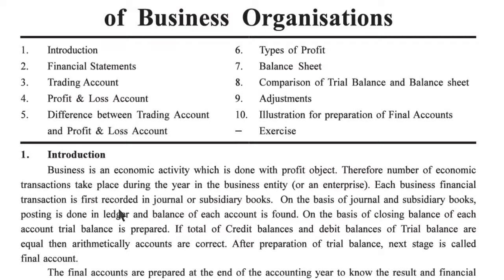From the closing balance of the ledger we prepare the trial balance, and from the trial balance, if both the debit and credit sides are equal, then arithmetically the accounts are correct, and afterward the next stage is preparation of final accounts.